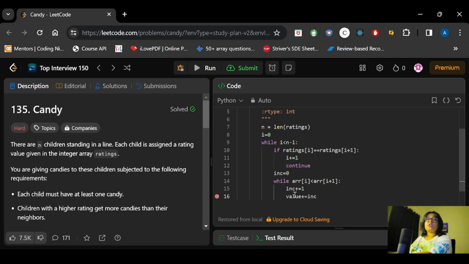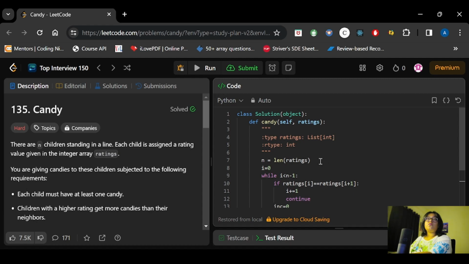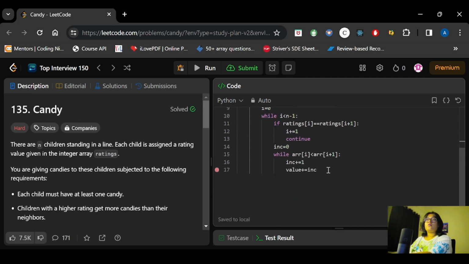Now we need to initialize this value also, and the value will be initialized with n, the minimum number of candy that will be provided. Now we will increment the I value by 1. Let's say we have such a condition where we are moving from bottom to top, and we are only moving in increasing order, meaning we are not falling down. For that condition, we will simply return the value from here only.